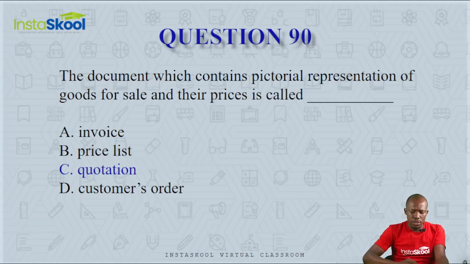Question 90 says, the document which contains pictorial representation of goods for sale and their prices is called dash. Is it invoice, price list, quotation, or customer's order? An invoice is an evidence of a transaction that has taken place.